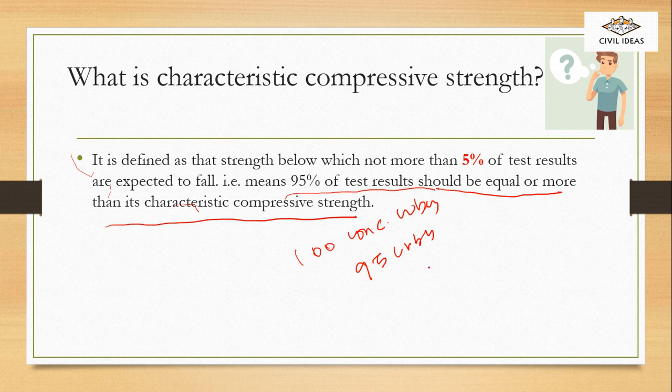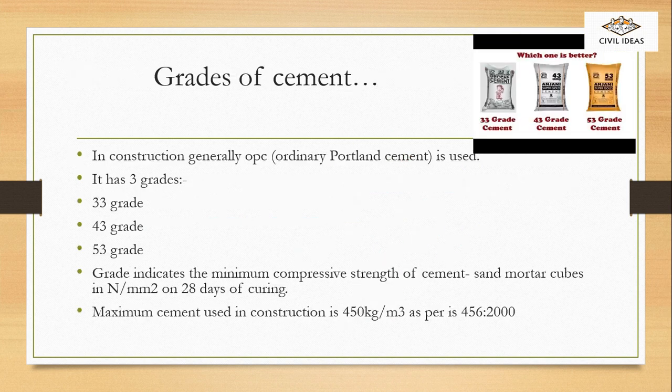test, where it's complete. If you take M20, now these 95 cubes must, in testing of compressive strength of cubes, achieve a strength of more than 20, and 5 cubes may or may not come under M20. Then you say the cubes have passed the characteristic compressive strength.